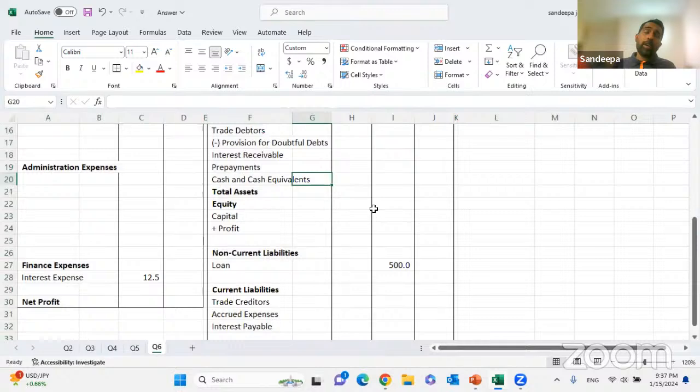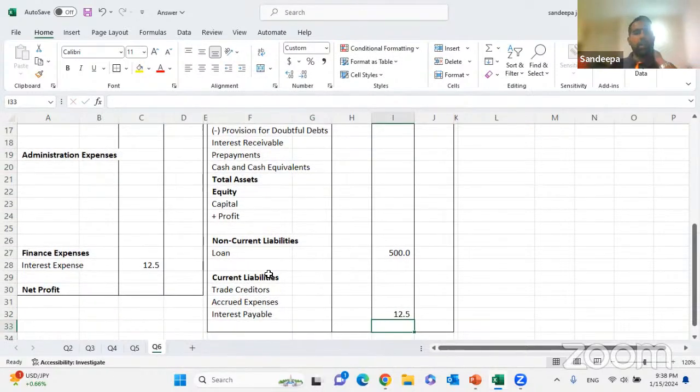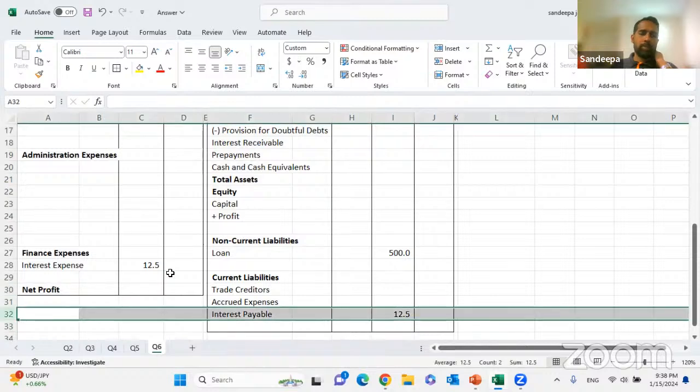Children, interest is not added to a loan. Interest is something you're supposed to pay, so that's a separate liability called interest payable. Debited to interest expense, which is an expense. Credited to interest payable. You're supposed to pay the interest. We credit 12.5 to interest payable. Under the current liabilities, interest payable 12.5. It's like electricity expense: debited to electricity expense, credited to accrued. You book the interest you haven't paid yet. Okay?